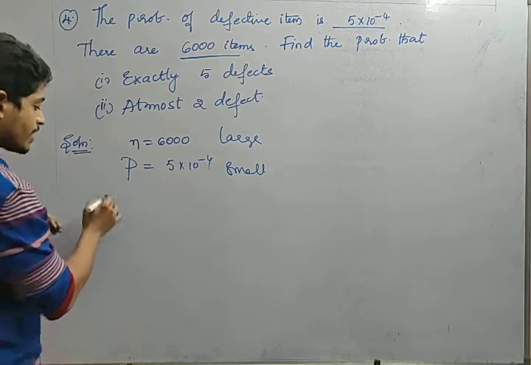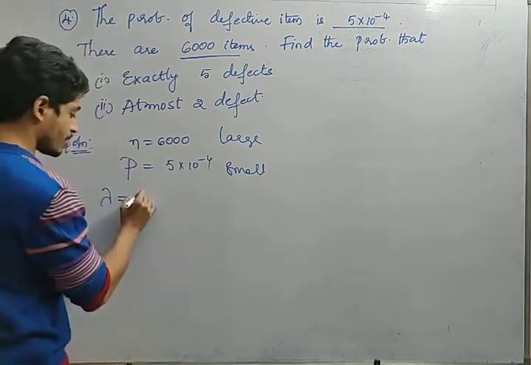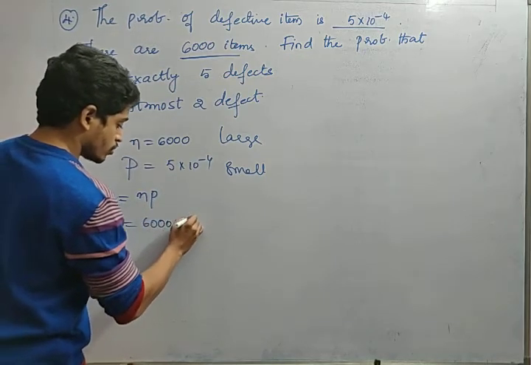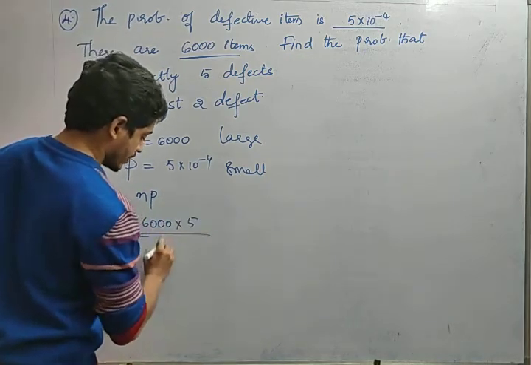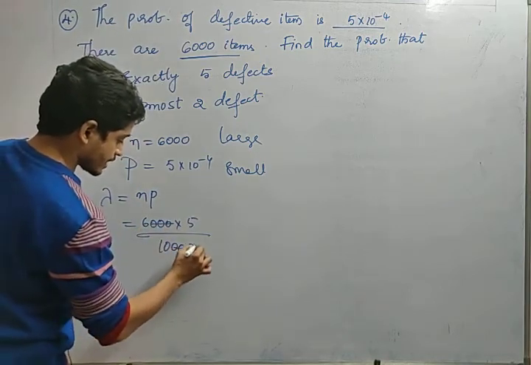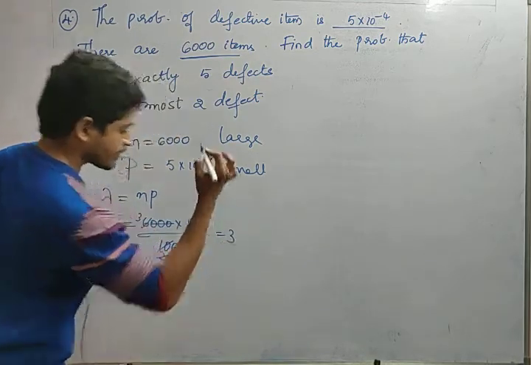So now what will be the value of lambda? If it is a Poisson distribution, we need to find lambda first. What is the formula of lambda? n into p. So 6,000 into 5 divided by 10,000. So 3 zeros get cancelled. 5 2s are 10, 2 3s are 6, so the lambda value is equal to 3.